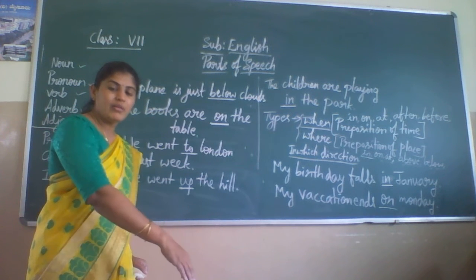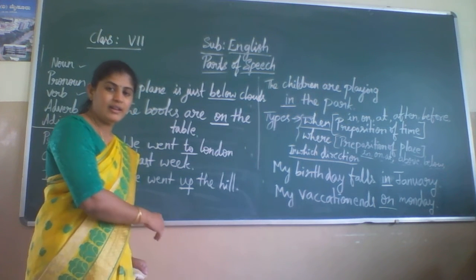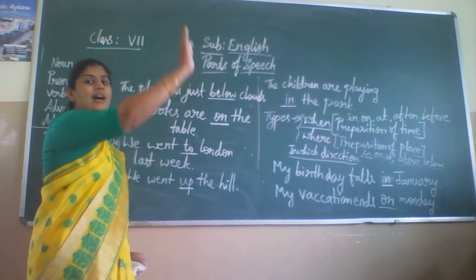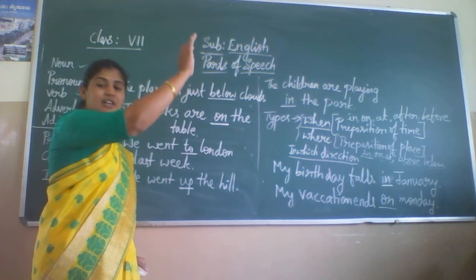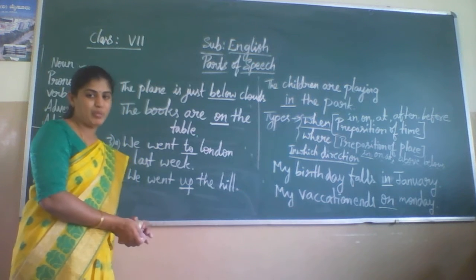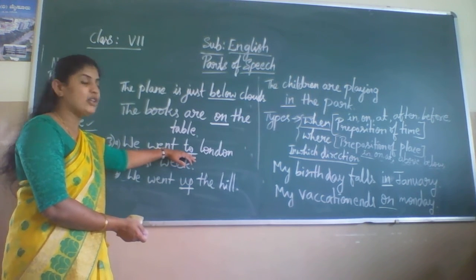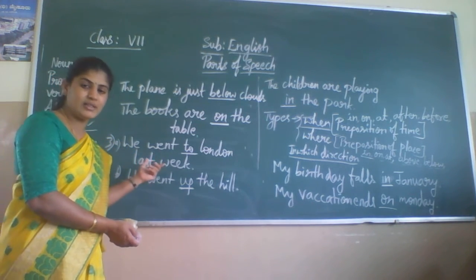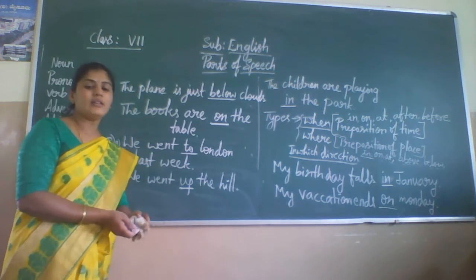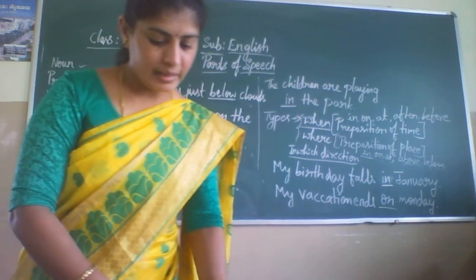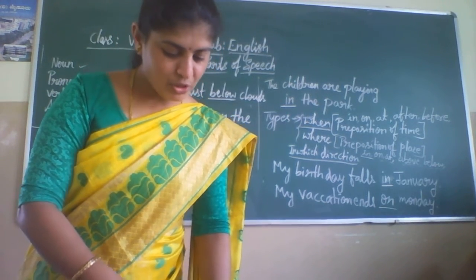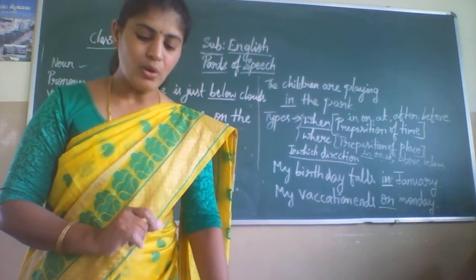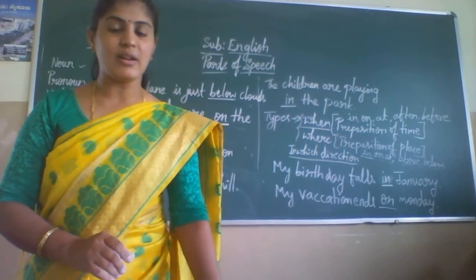Can we say we went below the hill? We went down the hill? No, we went up the hill. "Up" refers to the direction, and similarly "to" refers to the direction in this sentence. We have some other examples for preposition of direction. They are to, into, of, from, etc.